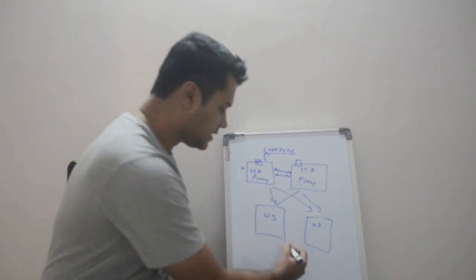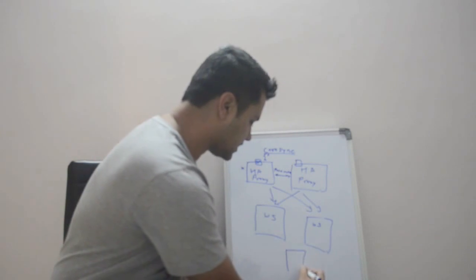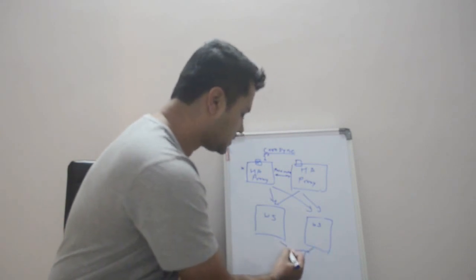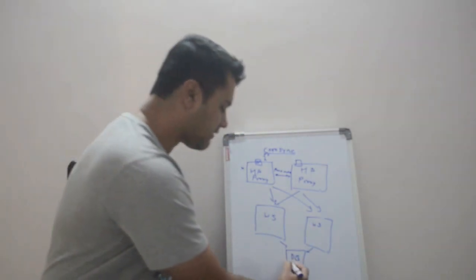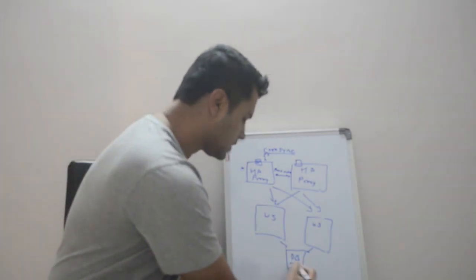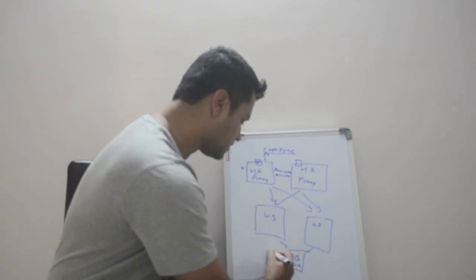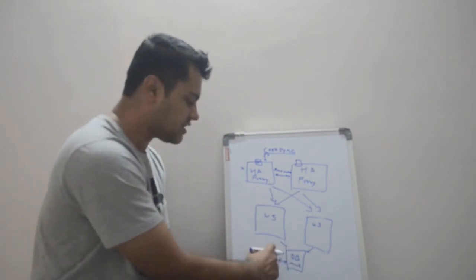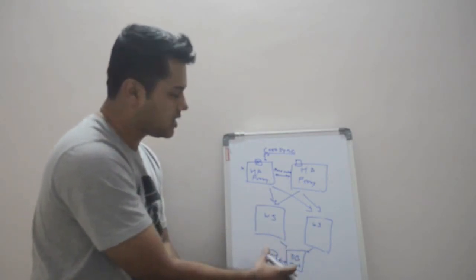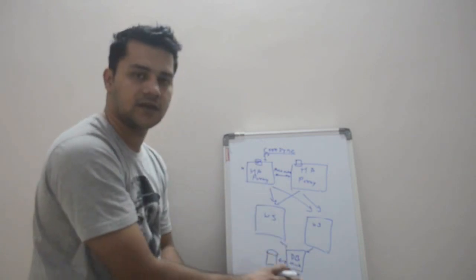Then again there is a problem: we have a single DB server, and if this DB server goes down, what will we do? So even in DB we will have a master, and then a slave. The slave will keep a copy of the master, and once the master goes down, the slave will take its position, and the complete system will be handled this way.